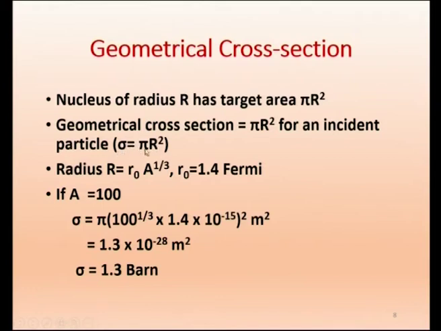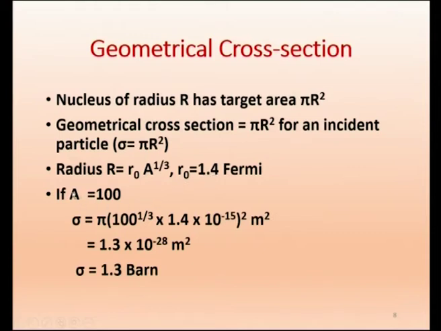Now we will go into this in detail later. Here we will just work out an example. Suppose the radius, we know that the radius is r equal to r naught A to the power 1 by 3. So let us take r naught equal to 1.4 Fermi. It can vary from 1.2 to 1.4 Fermi, but here we are taking the radius constant to be 1.4.